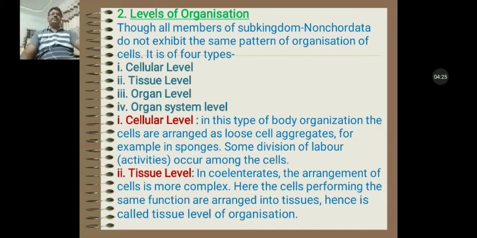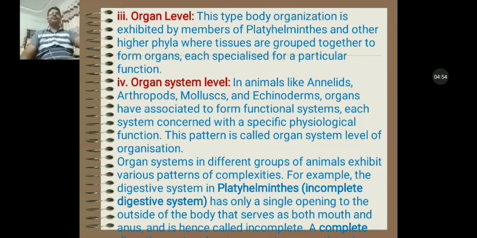Second one is tissue grade of body organization. In animals of phylum Coelenterata, also known as Cnidaria, the arrangement of cells is more complex. Here the cells performing the same function are arranged into tissues, hence called tissue level of organization.